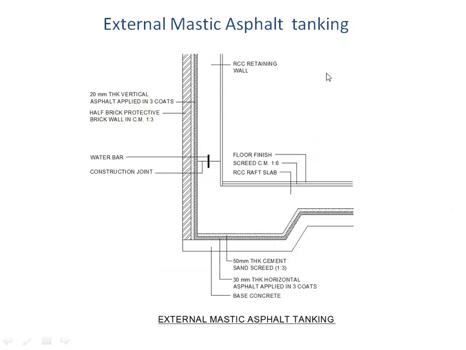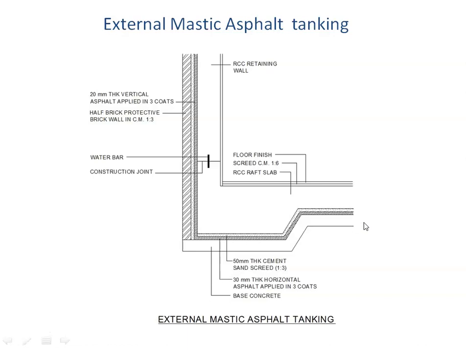Now the next part, we'll start looking at the actual active waterproofing treatments. The first type of treatment which we see is asphalt tanking. We have already learnt what is meant by asphalt. This asphalt is applied in coats. You will see that this is a tanking treatment, so it has to go all around the structure, for the retaining wall also and for the basement also.